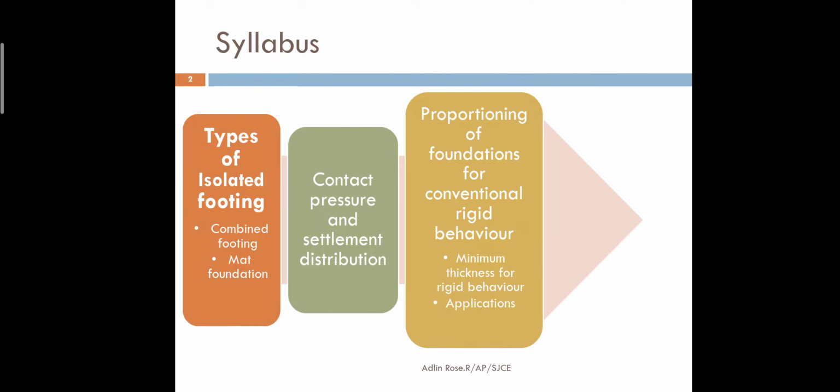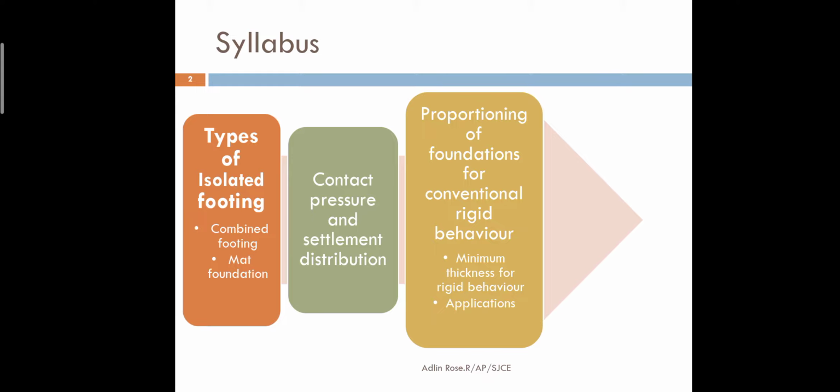And in the third topic, we will be learning about the proportioning of the foundations. When you talk about proportioning, in your reinforced cement concrete subject, you will be learning about proportioning of beam, proportioning of column, proportioning of slab.